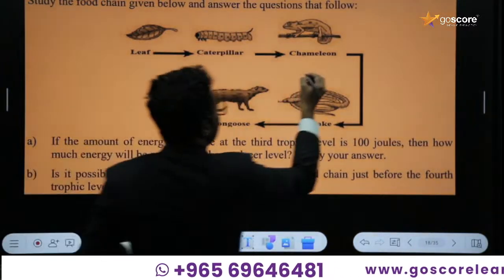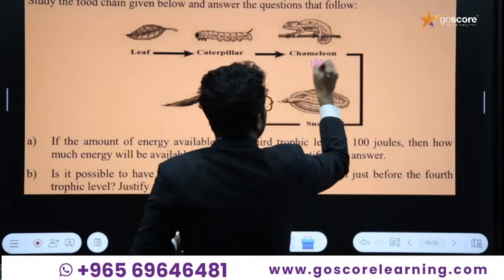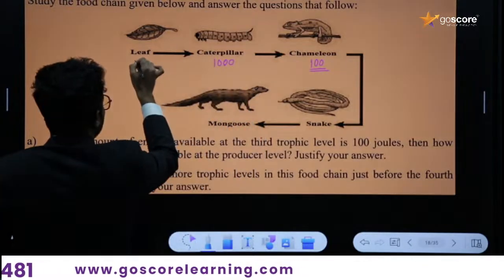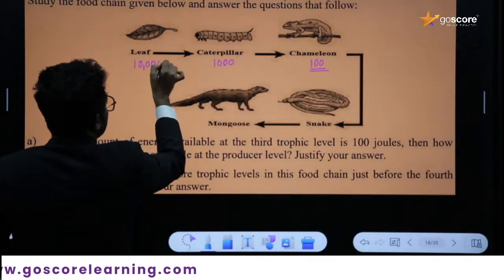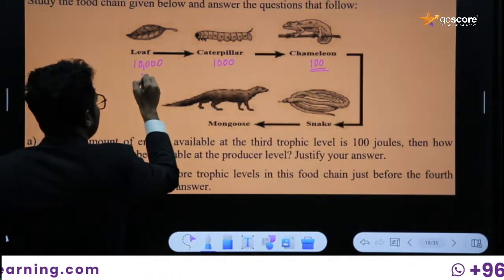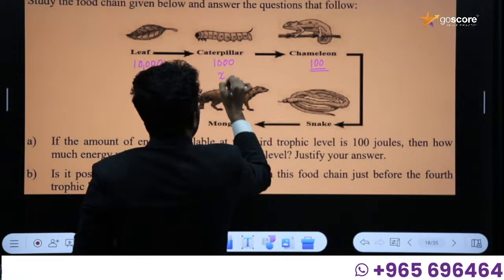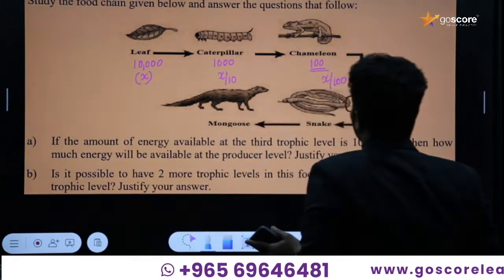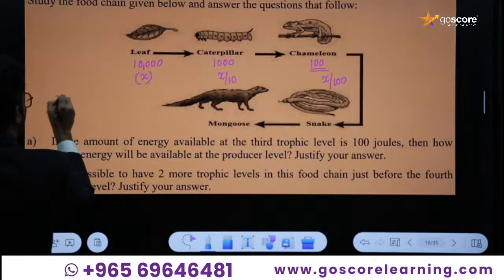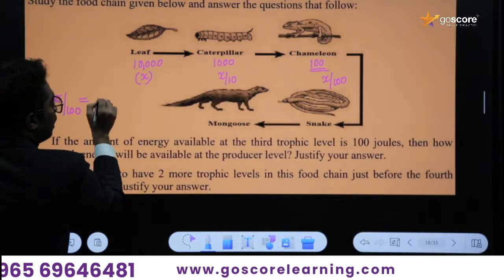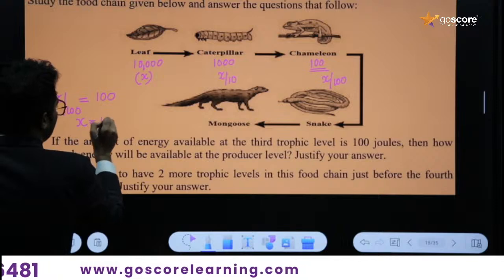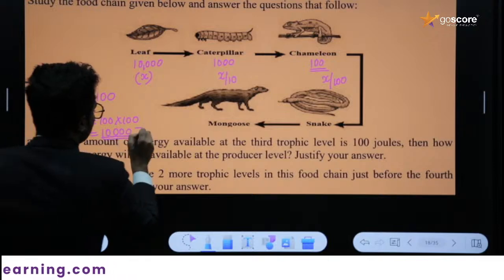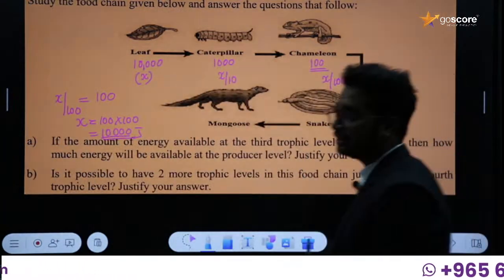Okay, and here the energy level is 100. According to the 10% law, the energy level of the caterpillar will be 1000, and the energy available in the leaf will be 10,000. That means energy in the leaf will be X, and caterpillar will be X by 10. And here it is X by 100, not 1000, because I mentioned 1000 there, so sorry for that. X by 100 is equal to 100 joule. The X will be 100 into 100, that is equal to 10,000 joule that will be available in the producer's level according to the 10% law of energy.